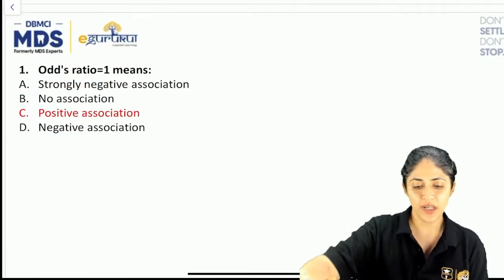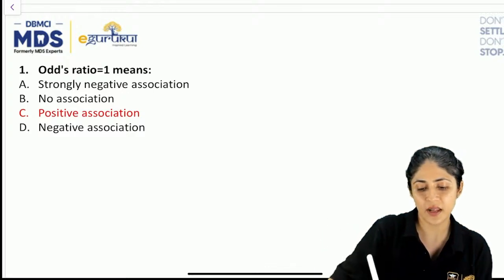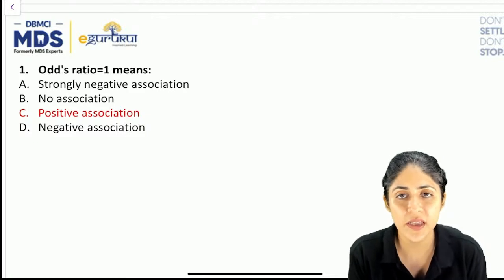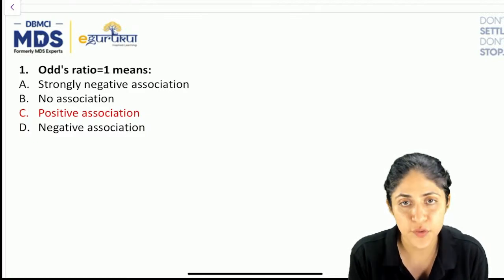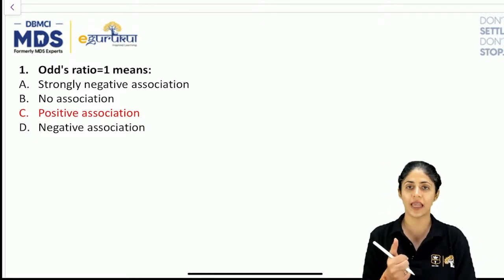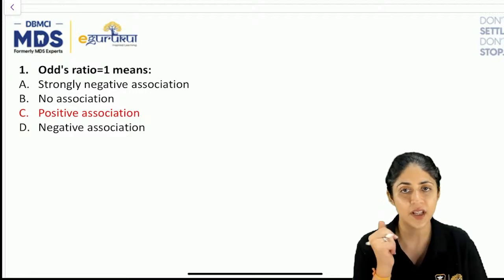This is wrongly marked, of course, based on what we saw on the internet, and then we corrected it. So, odds ratio is equal to 1. First of all, as we all know, odds ratio is calculated in what study? It is calculated in the case control study.